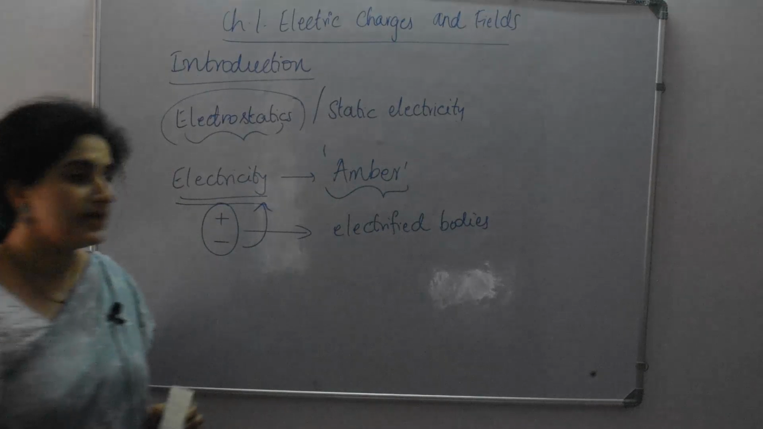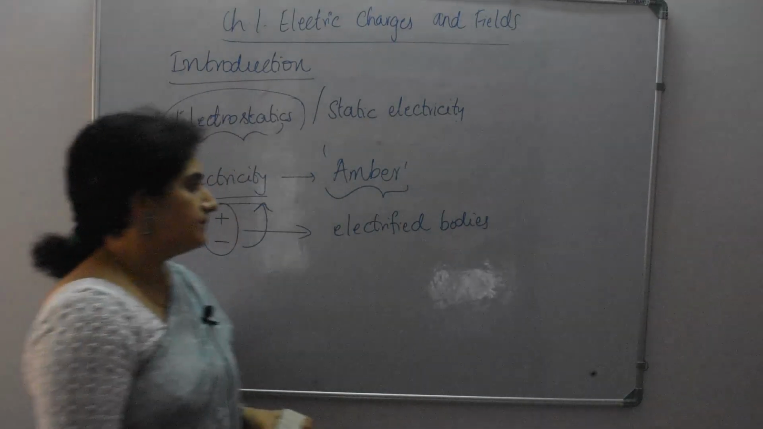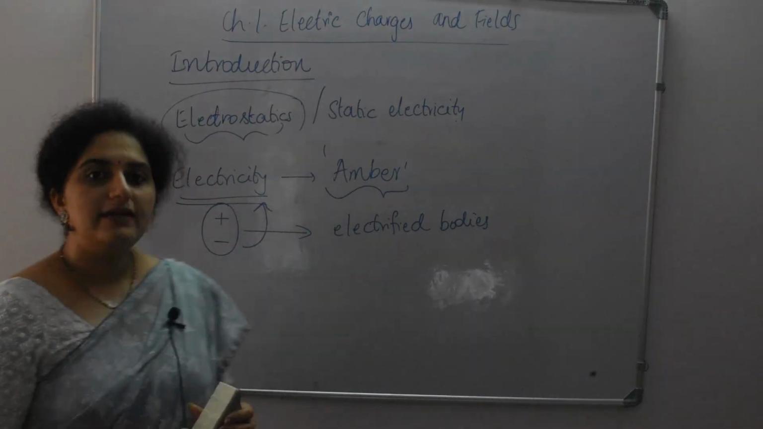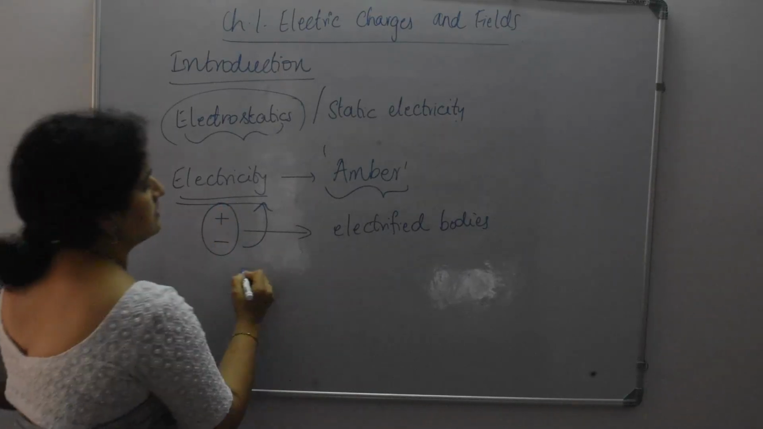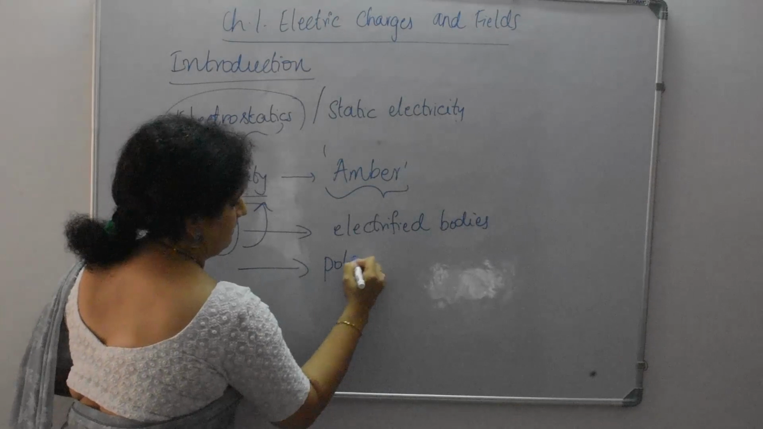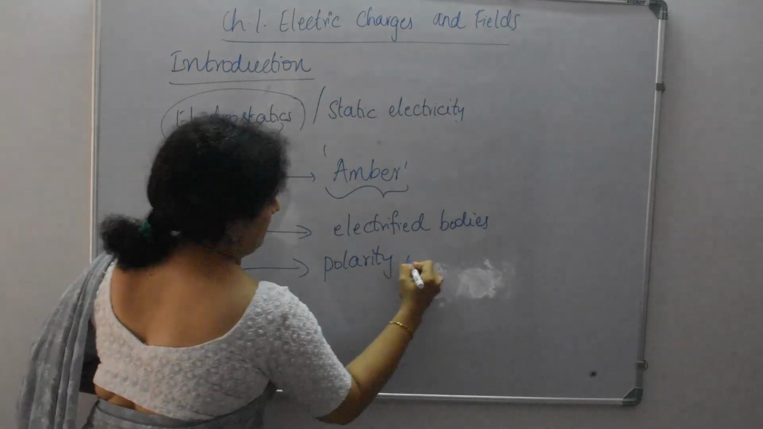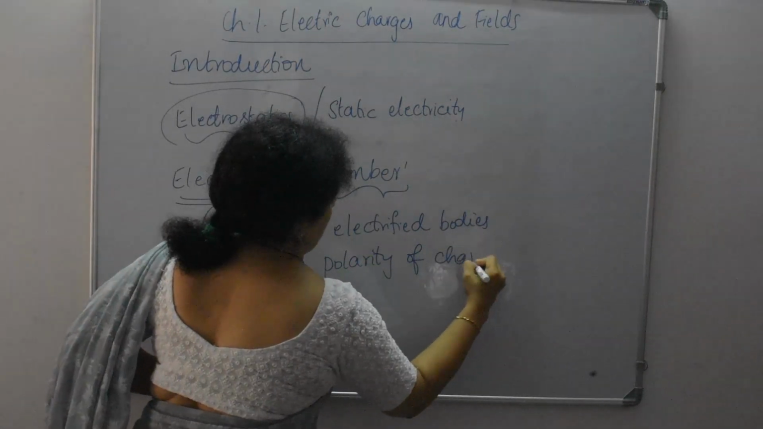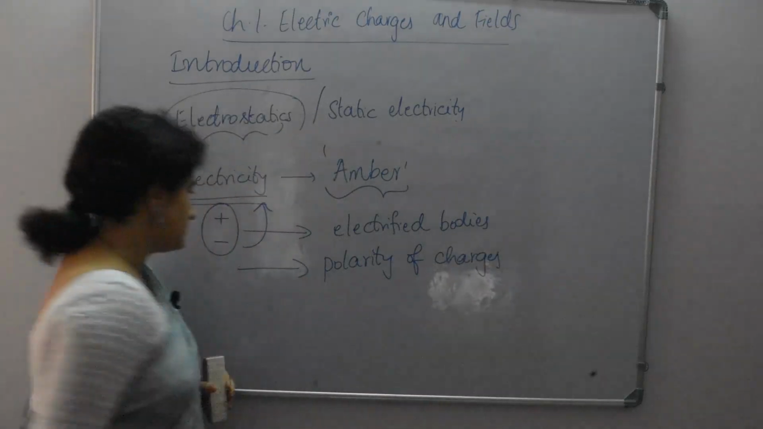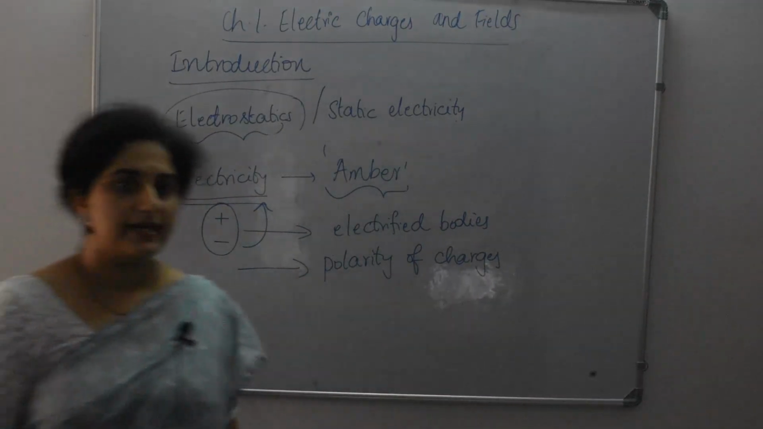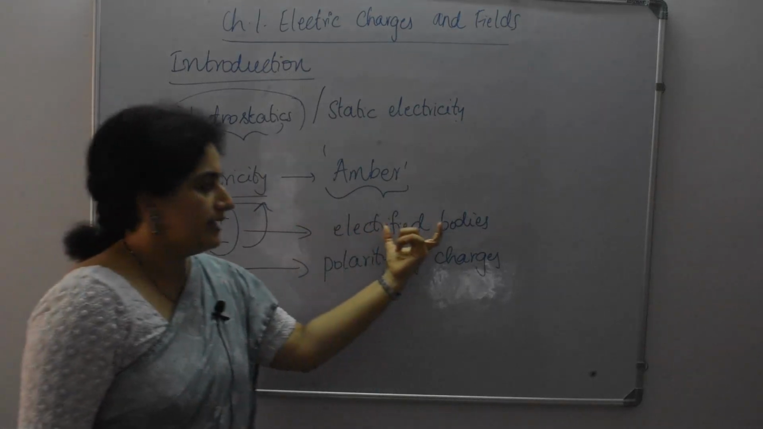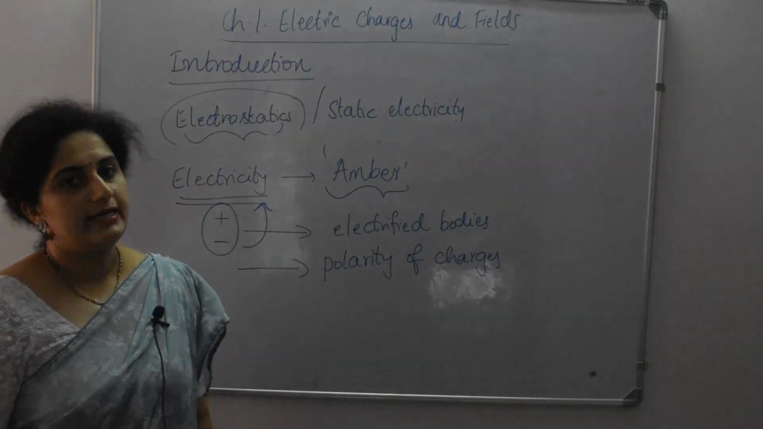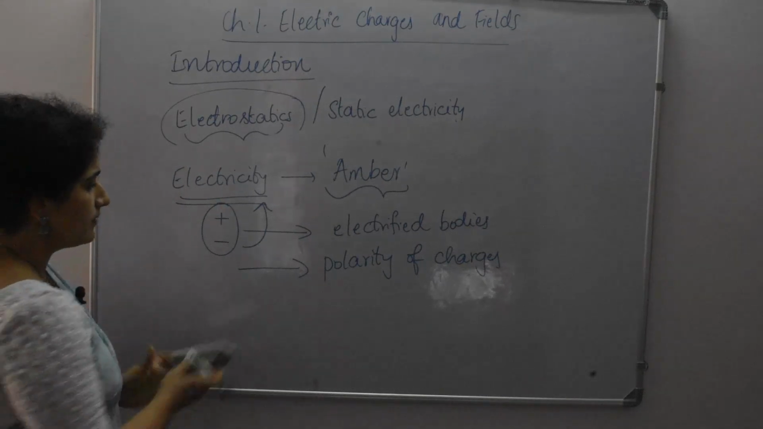We call them electrified bodies. And the property which separates these positive and negative charges is called polarity. Polarity of charges means positive charge and negative charge. So this is the very basic concept: electricity, electrified bodies and polarity of charges. Now,